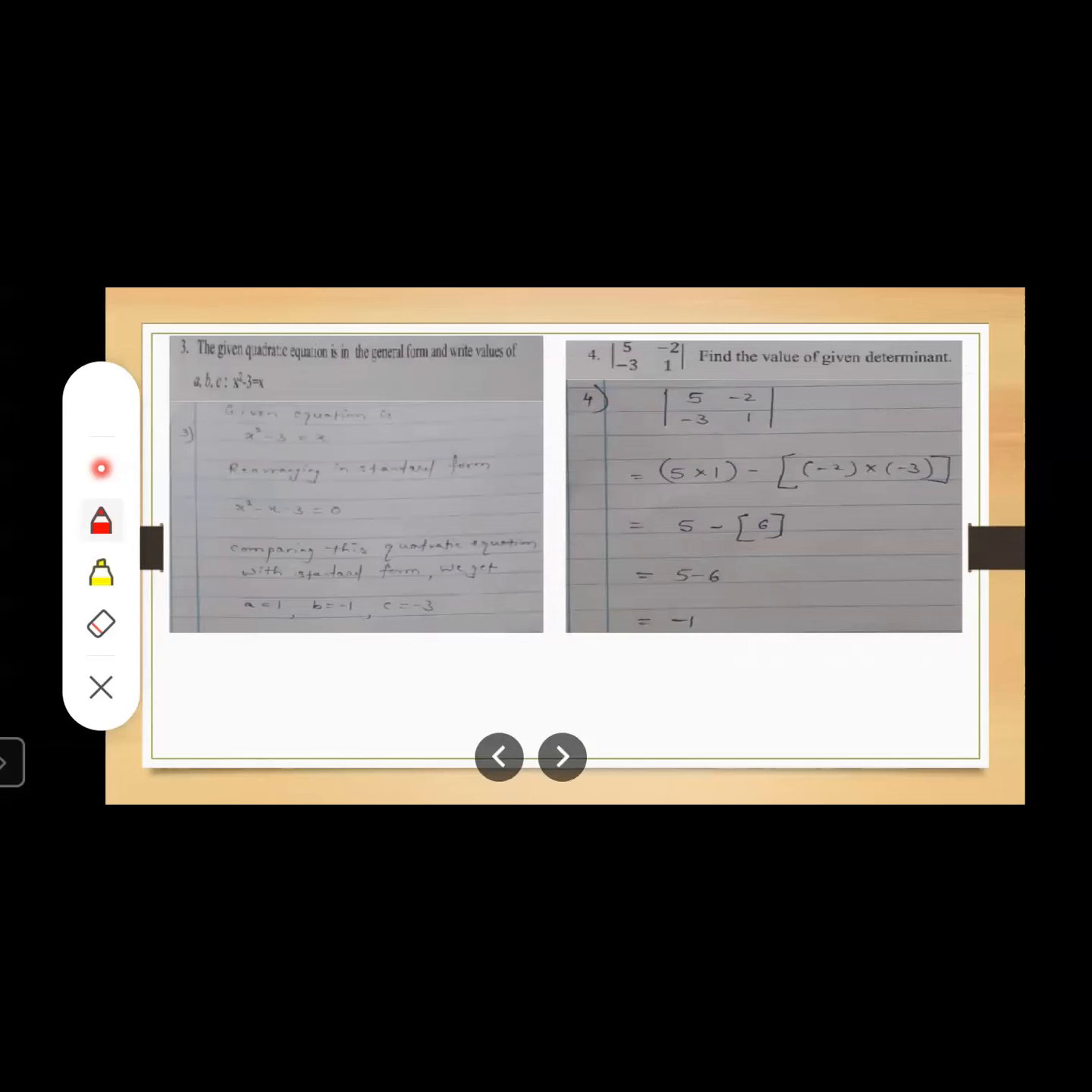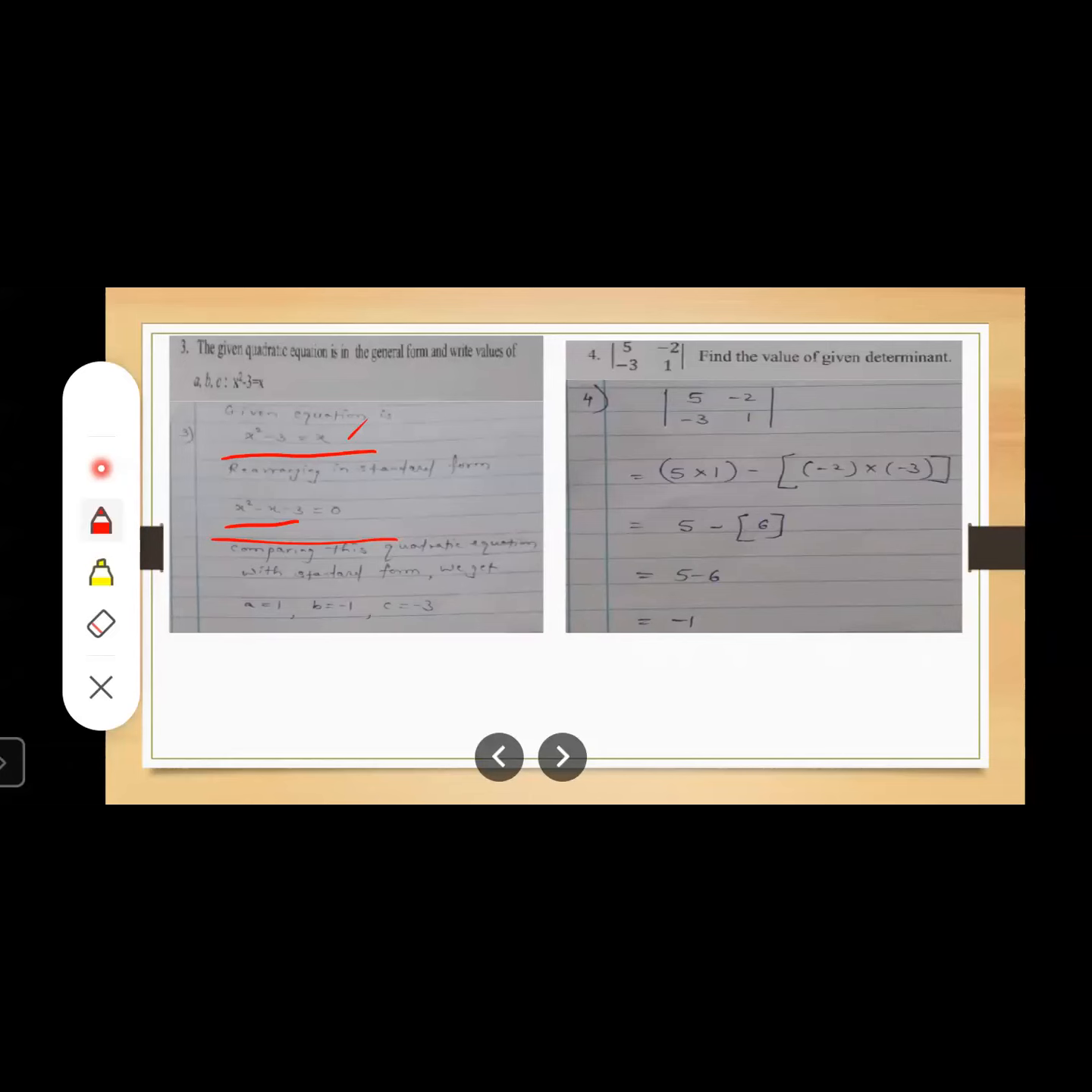The given quadratic equation is in the general form, and write the values of a, b, c. See here, a little bit of mistake is there in the question. The equation is given, but you have to write it in the standard form. Here equation is not given in a proper form. So first of all, write this equation as it is: x square minus 3 is equal to x. When you rearrange this in a standard form, you will get like this. How will you rearrange? Just transfer this x to the other side. So it will become x square minus x minus 3 is equal to 0. Now it is in the standard form.